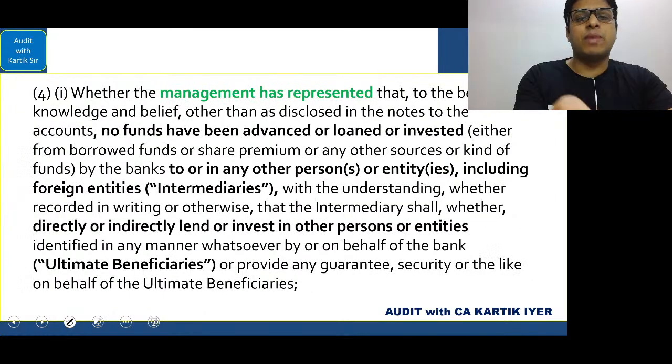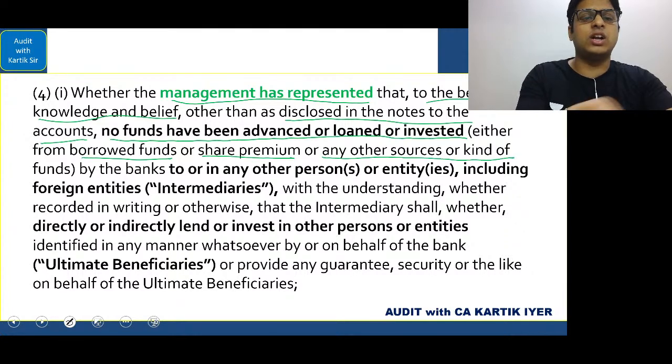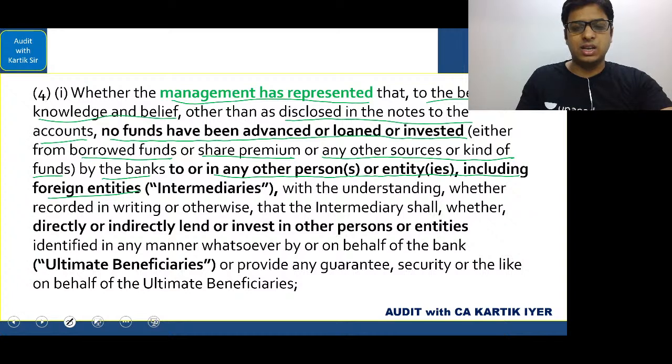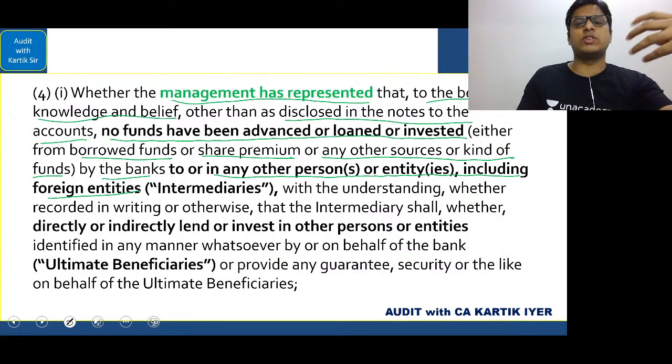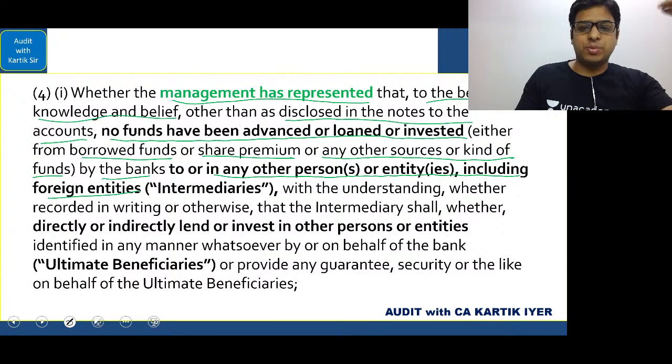So here it was whether the management has represented that to the best of its knowledge and belief, other than those disclosed in the notes to the accounts, no funds have been advanced or loaned or invested either from borrowed funds or share premium or any other source or kind of funds by the banks to any other persons or entities, including foreign entities. Basically, the auditor will take a representation. So we are checking whether the management has represented that to the best of its knowledge and belief, no funds have been advanced or loaned or invested to any person.